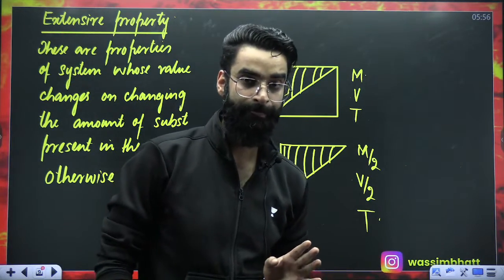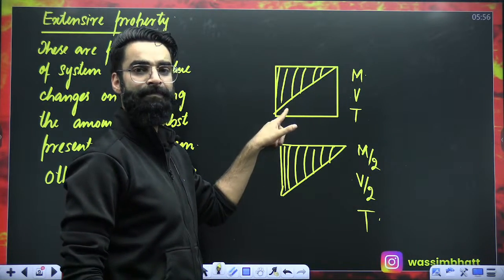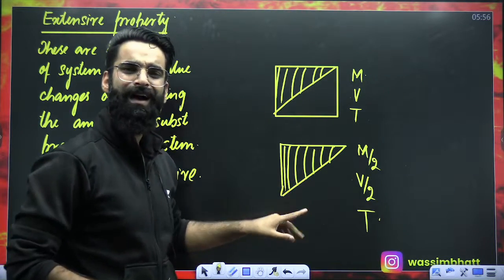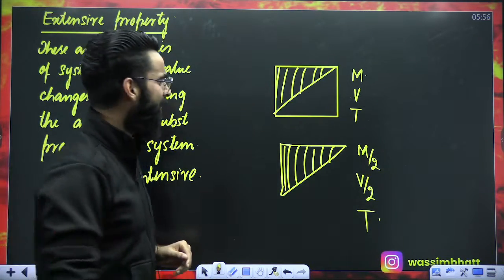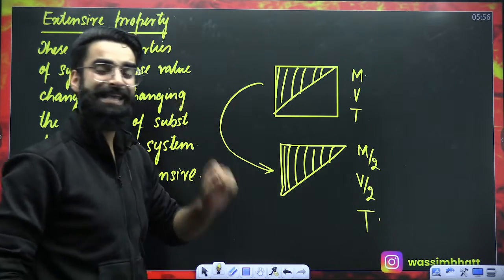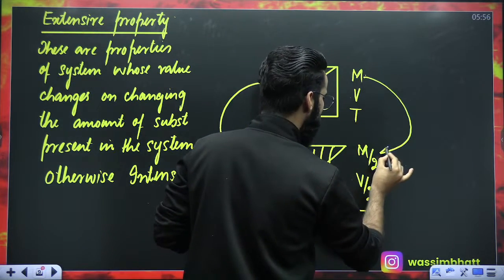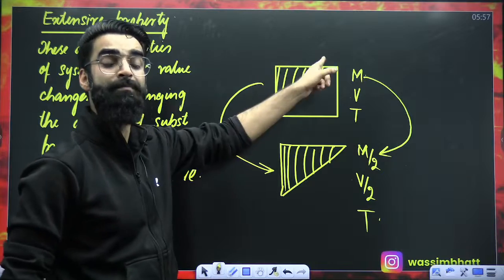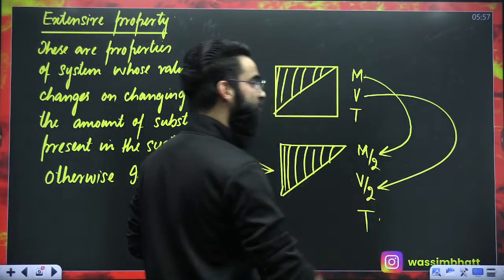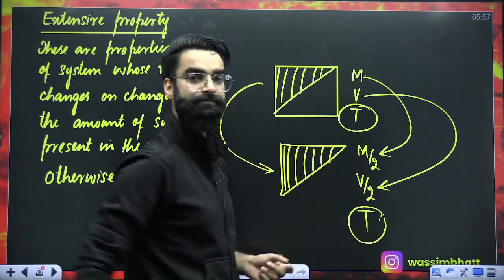Temperature won't change. So my dear students, first this whole block was under investigation. Now only half of the block is under investigation. You tell me, am I changing the size of the system? Absolutely, I'm changing the size of the system. And when I'm changing the size of the system, is the mass of the system changing? Mass of the system is changing from M to M by 2. Volume of the system is also changing from V to V by 2. But temperature of the system is not changing.